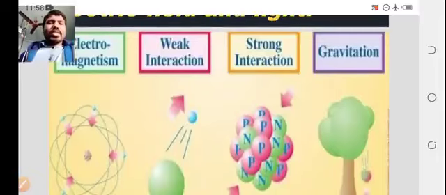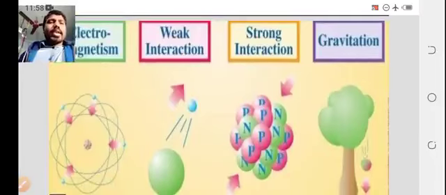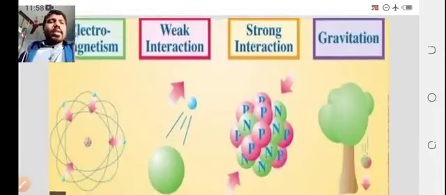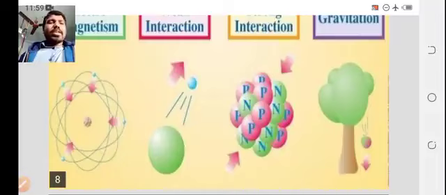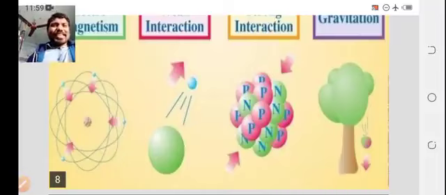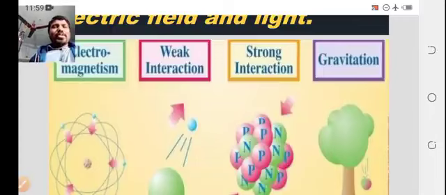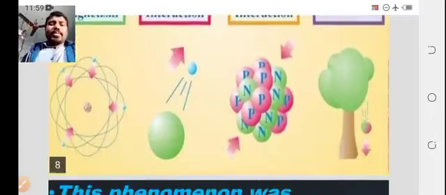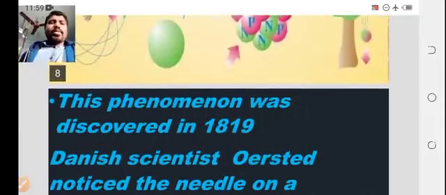You can see the figure: the electromagnetism and weak interaction of the particles, the strong interaction of the particles, and gravitation, which is nothing but a falling apple. So these are the four different types of force in nature. One is electromagnetism.